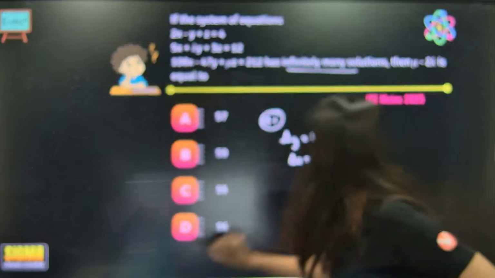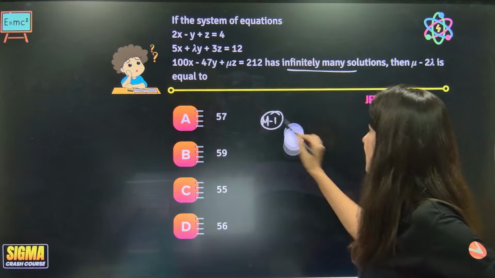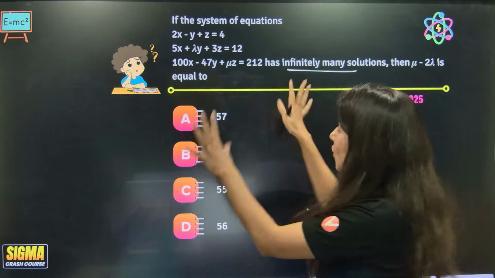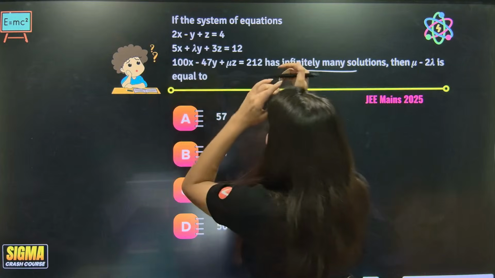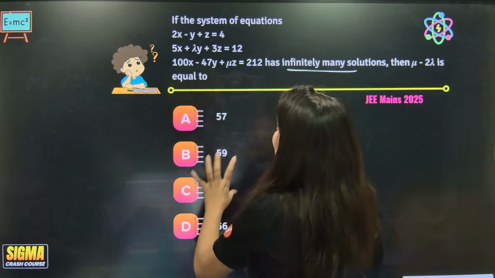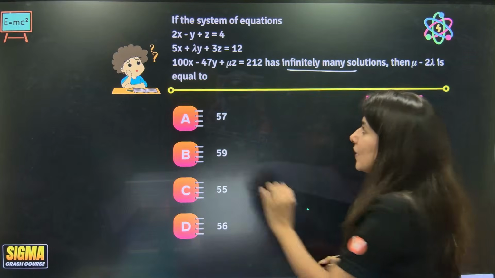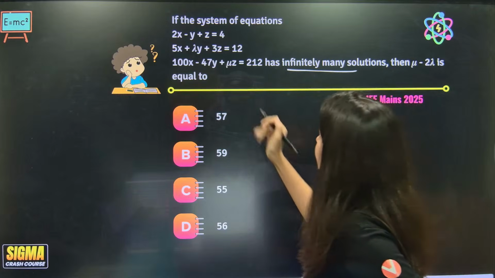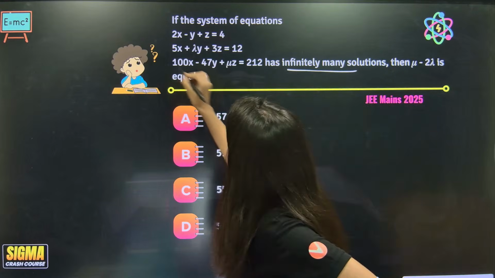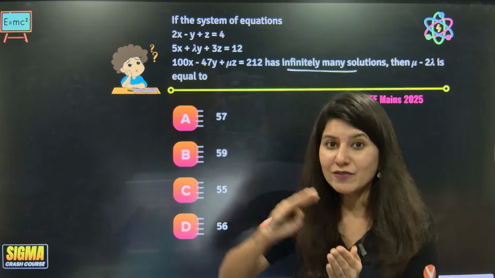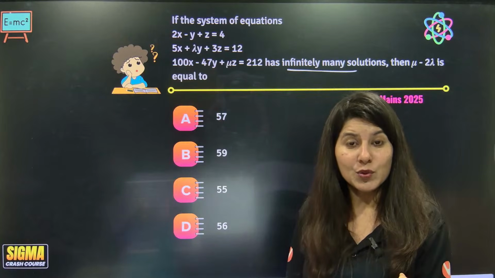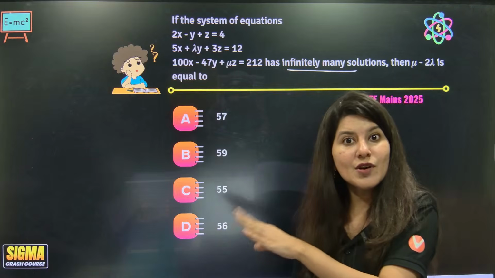What is this technique? Let me tell you. See, this is your method number 1. Okay, another technique, but a slightly longer one, if at all you are getting such a question. So what is that technique? You have to think. See, this is equation number 3. You have to write the first equation in terms of the other two equations. Let me repeat. You have to write one equation in terms of the other two equations.